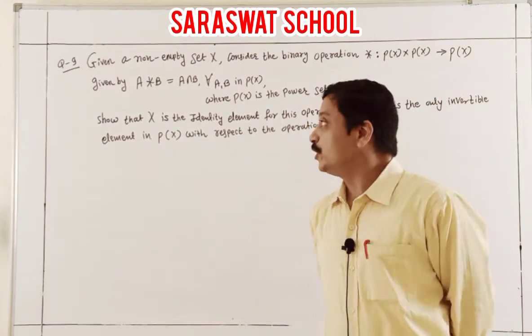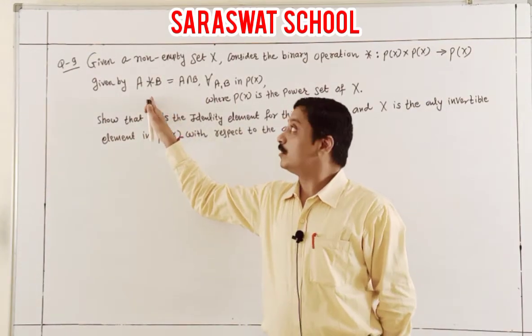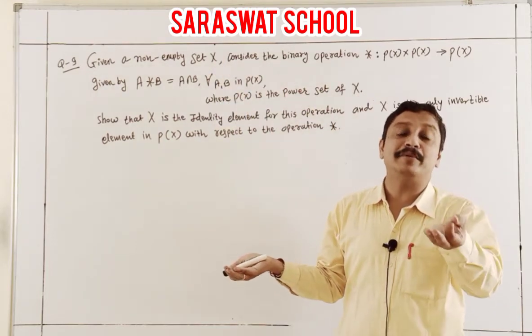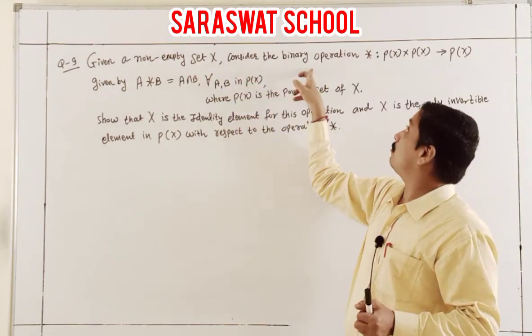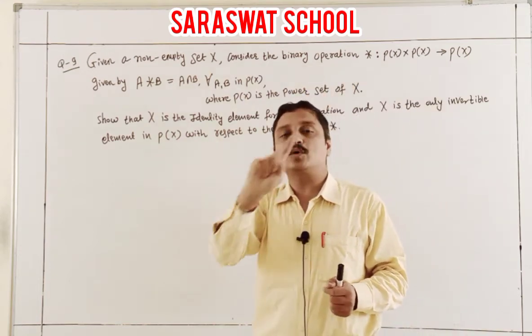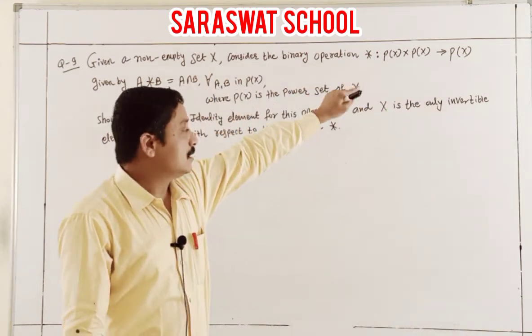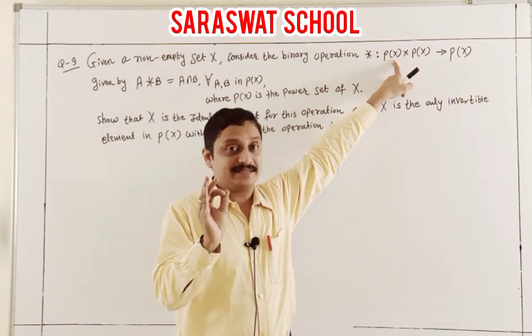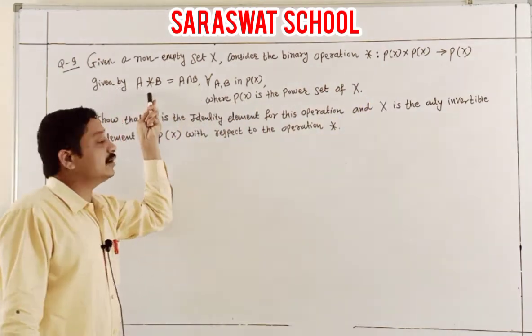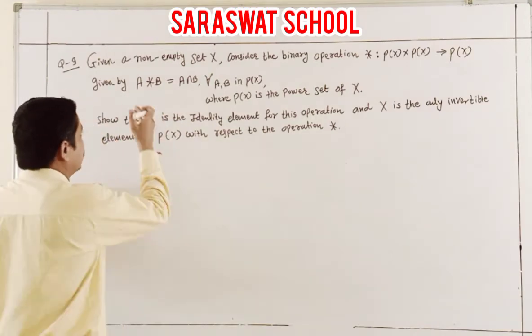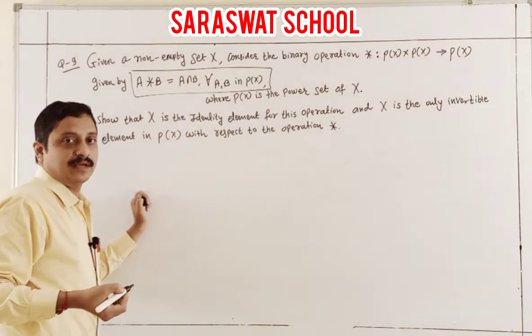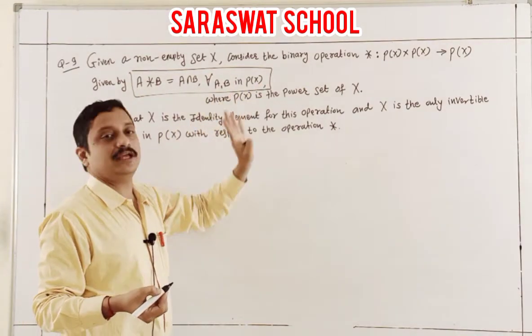Now students, continue with question number 9. Given a non-empty set X, again non-empty means it has some elements, consider the binary operation P(X) cross P(X) to P(X). P(X) means the power set of the given set X. The binary operation is A * B = A intersection B, for every A, B in P(X).